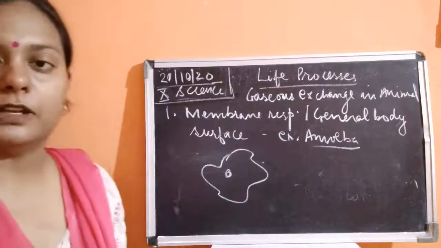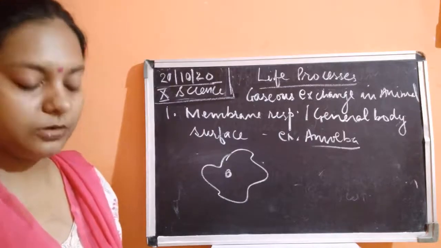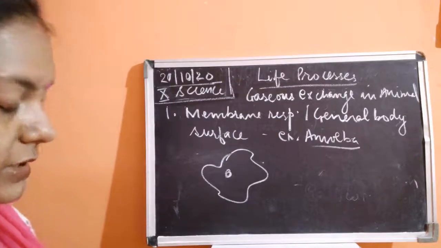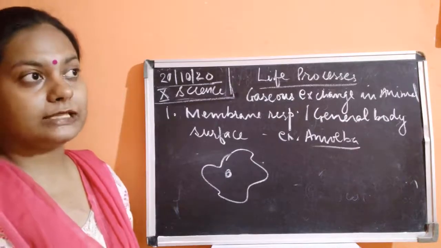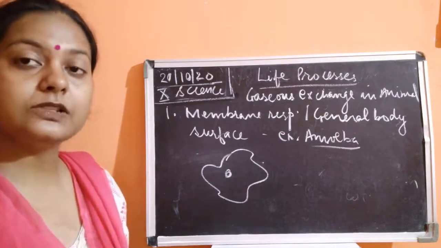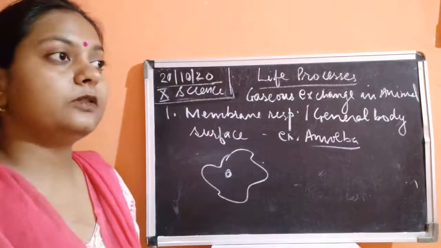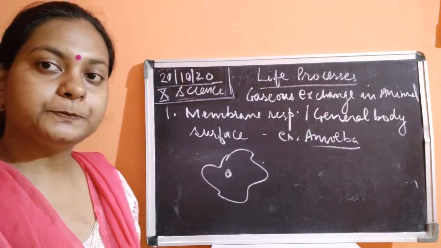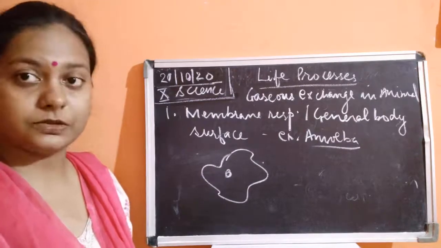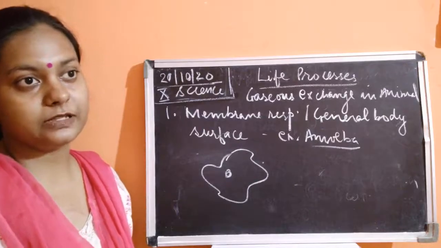Even for the respiration as well, because in the digestion also you have studied, in the nutrition chapter also you have studied that this animal is so simple, this is having a very simple organization of its body parts, that is, it is not having any kind of special organs for the various life processes. Okay, neither for the respiration nor for the digestion it was having the special organ.